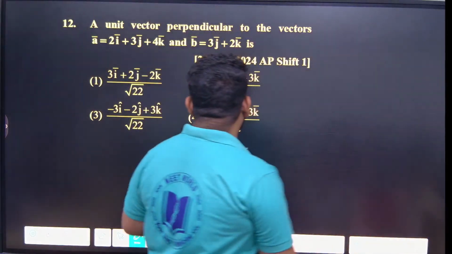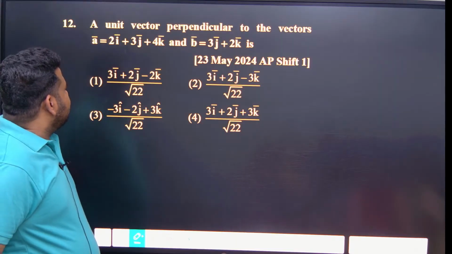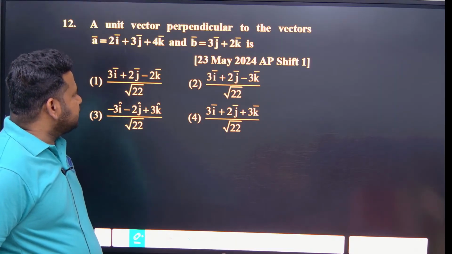All of you please write down this question. You have to do it by yourself. A unit vector perpendicular to the two vectors, vector A and B. A unit vector perpendicular to this.